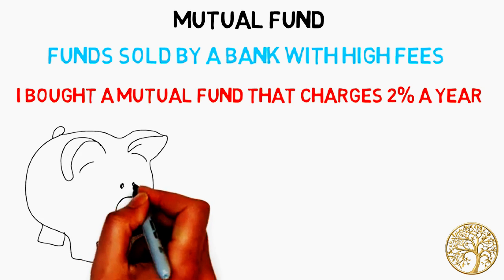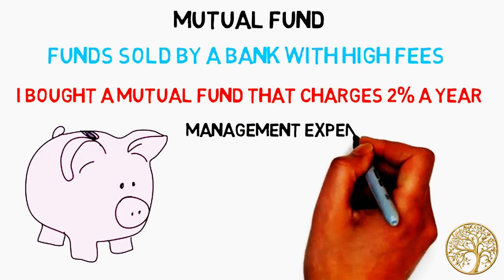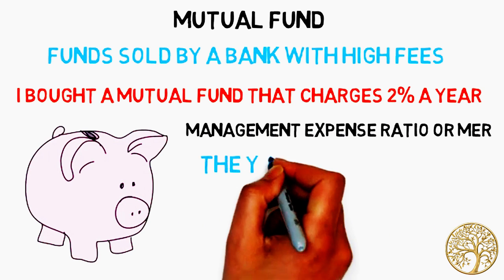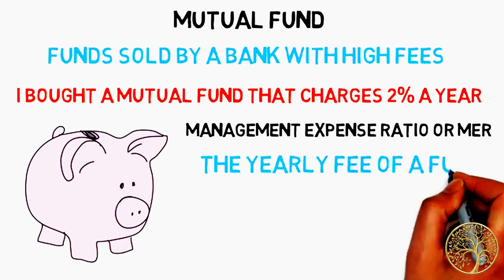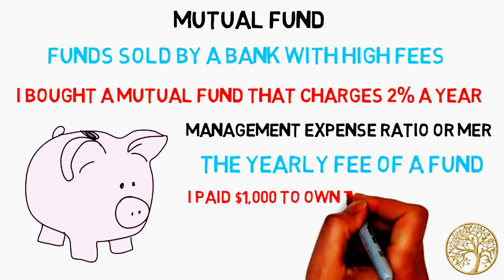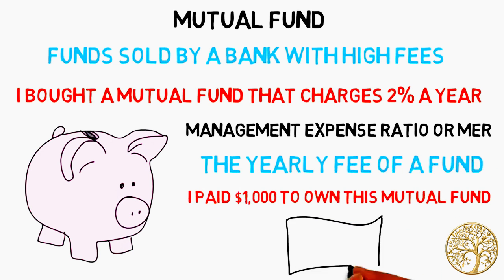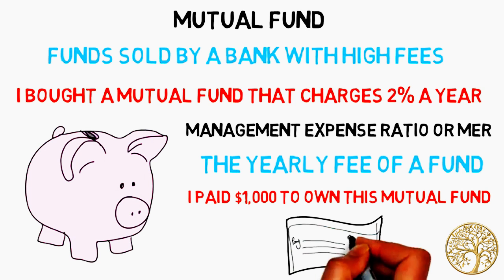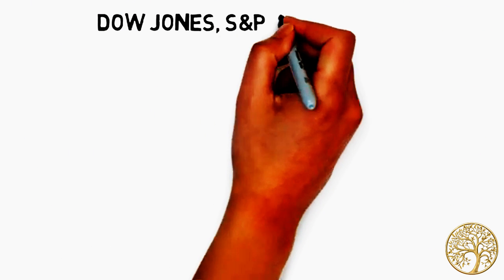Management expense ratio, or MER. The fee it costs to own an index fund or mutual fund, taken from your investments every year. A 1% MER means your money will go down by 1% a year. $1,000 on a $100,000 investment. You want a lower management fee. Under 0.2% is good.